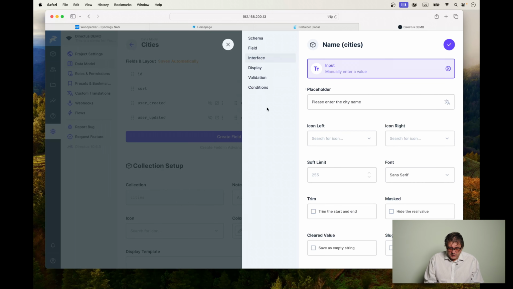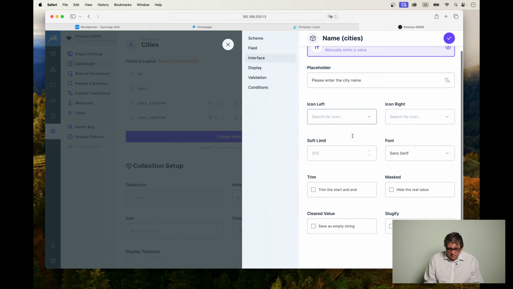Now let's go over to interface. As I said, we have already the placeholder. We can add icons. We can give it a soft limit. We can change the font if we like. We can trim start and end if there is anything like spaces also. Sometimes a good idea. And we can also slugify, but what that means is just beyond the scope.